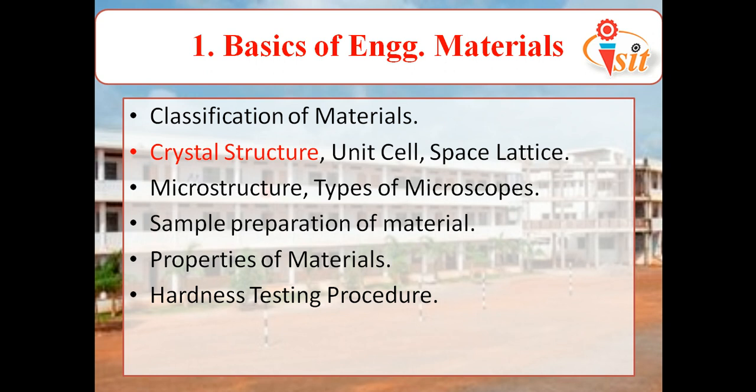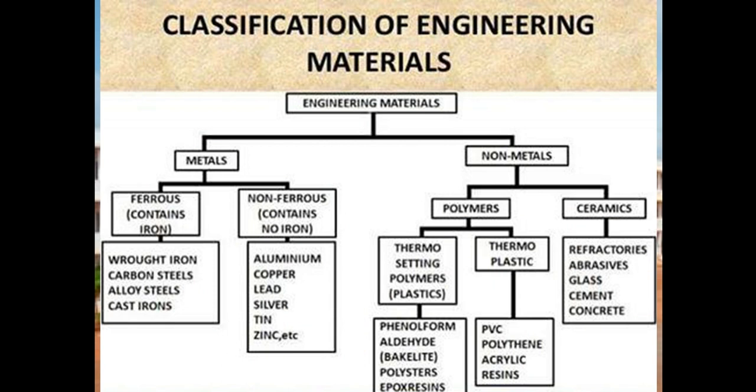This is about the first chapter. We will move to the next one. In this we will see the classification of engineering materials. We can broadly classify engineering materials into metals and non-metals. The metals are again classified into ferrous and non-ferrous. Ferrous means those that contain iron as a base metal, and non-ferrous means those that don't contain iron.